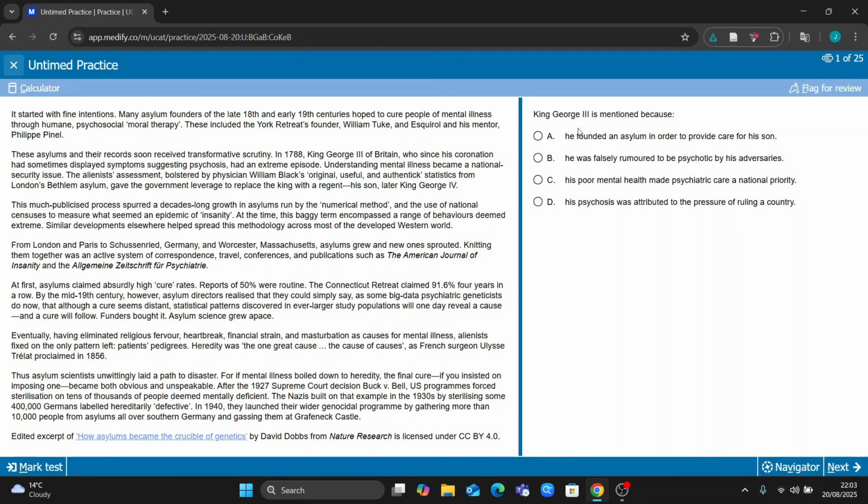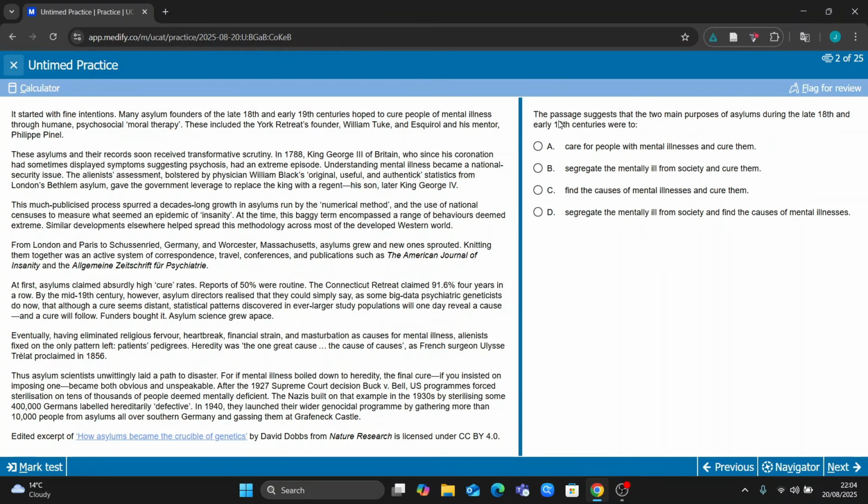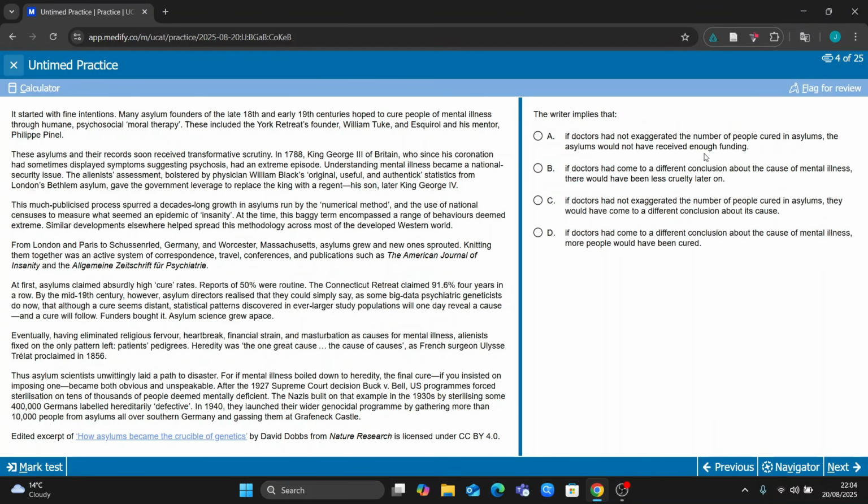So I would potentially do this question. The reason I would do this question is because it is directed towards one idea. King George III is mentioned, so all I have to do is look for King George III. As opposed to a question like this one, which is not this one. So here, for example, the writer implies that.